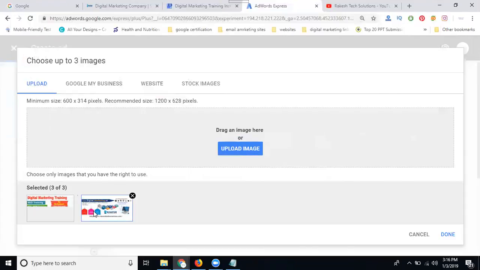This image is not mandatory for AdWords, it is only mandatory for display. But for AdWords Express, if you want any ads, the minimum required is three images and three logos, and it is a mandatory field. Minimum one image or one logo.